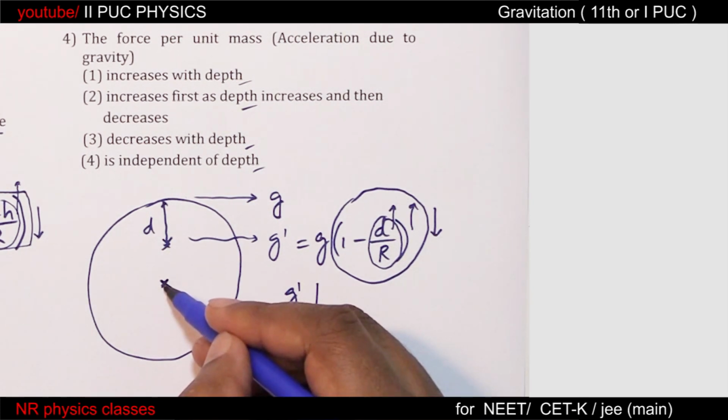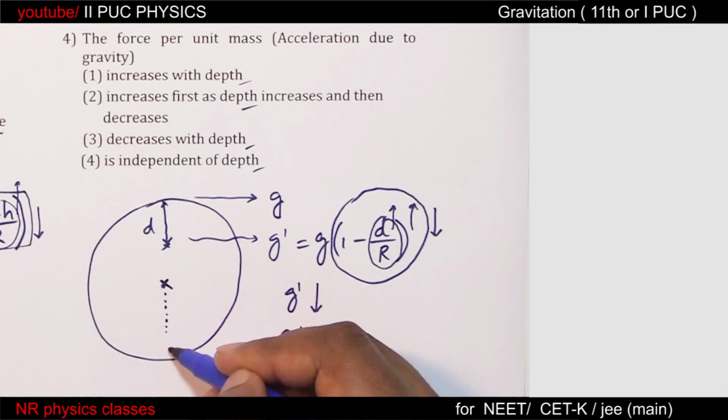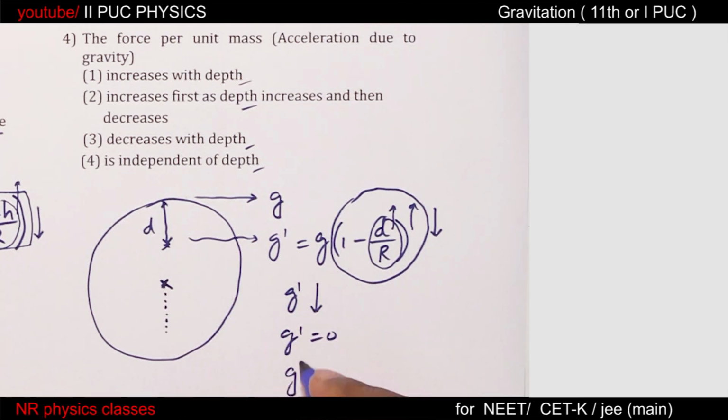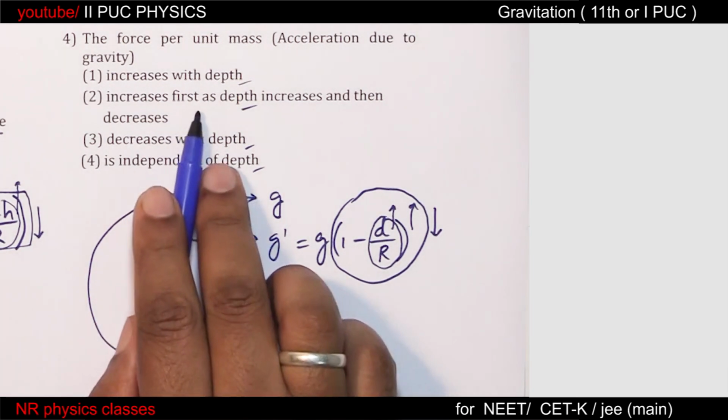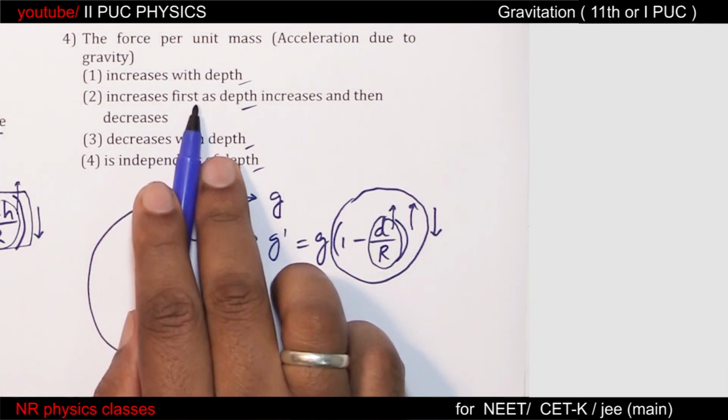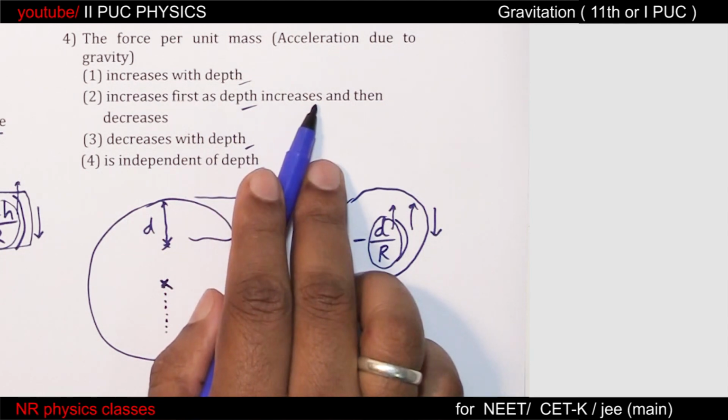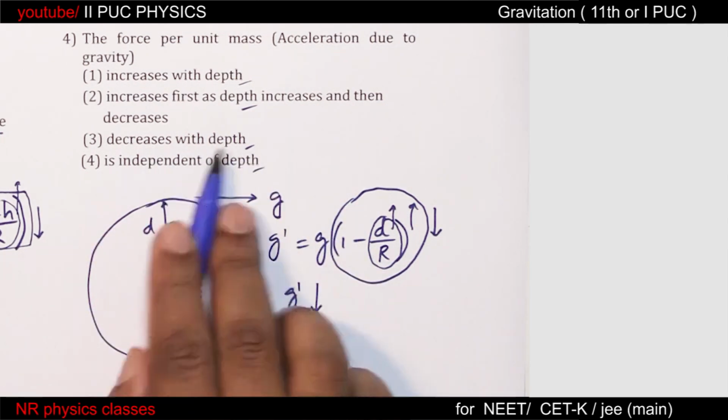And with the further increase in depth, nothing but on the other side there is a decrease in depth, so acceleration due to gravity increases. So first decreases to 0 and then increases. Because here, increases first as depth increases, decreases with depth.